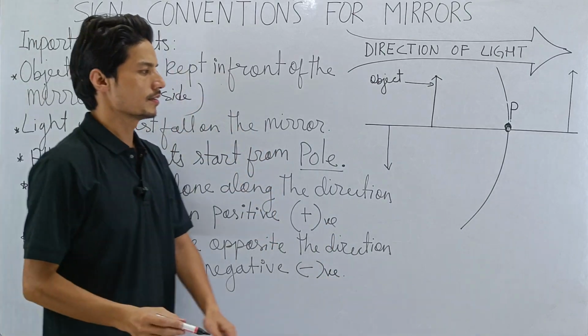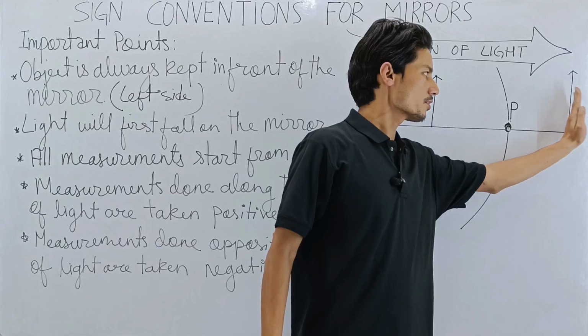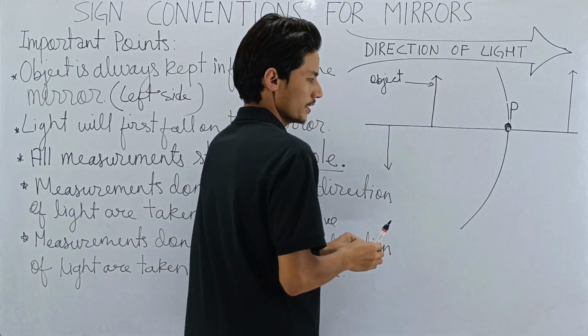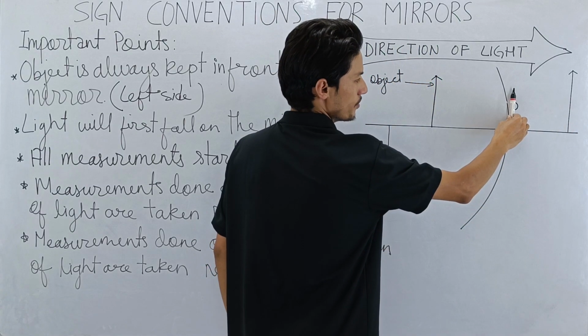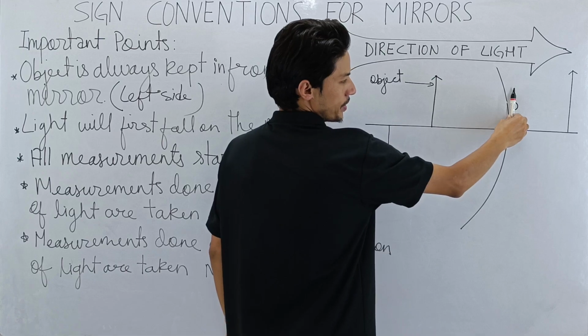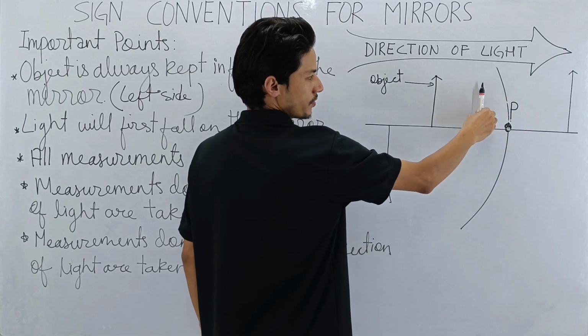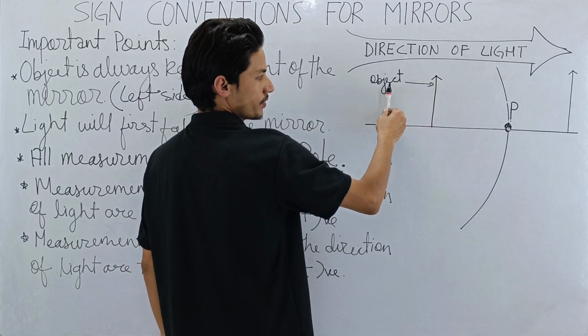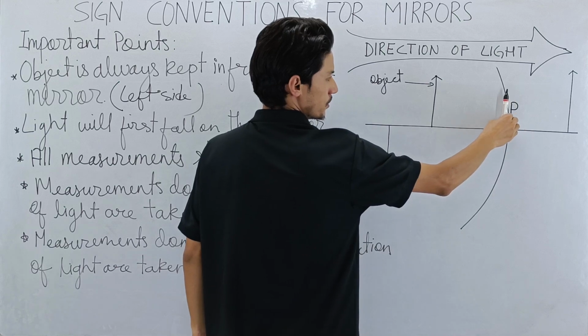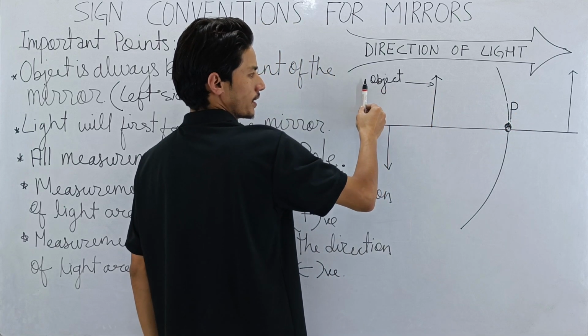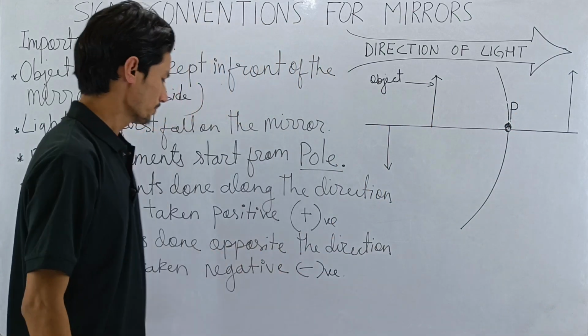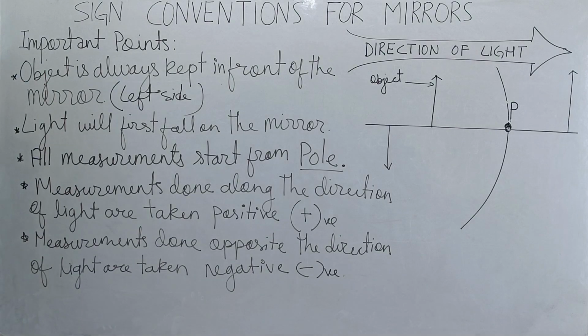So measurements done along the direction of light are taken positive. Now I'm here again, because every measurement we start from the pole. Measurements done opposite to the direction of light, see, my movement is opposite to the direction of light, so measurements done opposite to the direction of light are taken as negative. Okay, so make sure that you're writing this down.